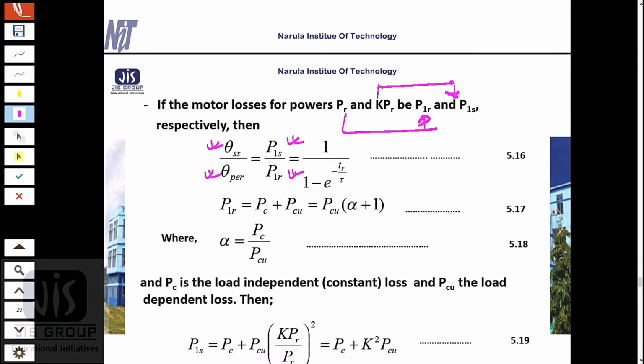Now what is my P1R? P1R means my constant loss plus load dependent loss, that is core loss and rotational loss plus copper loss.